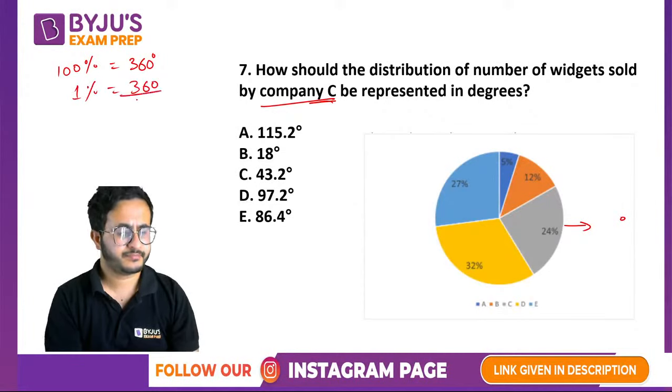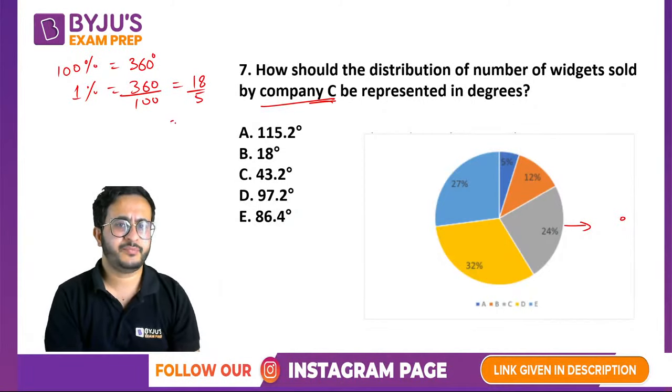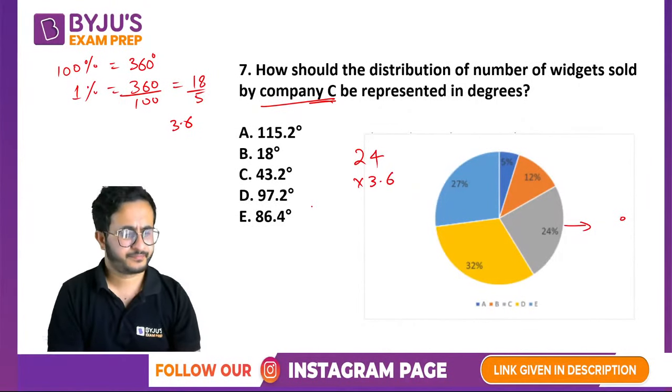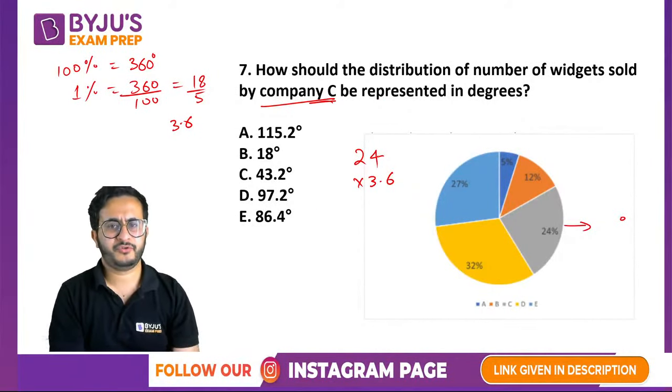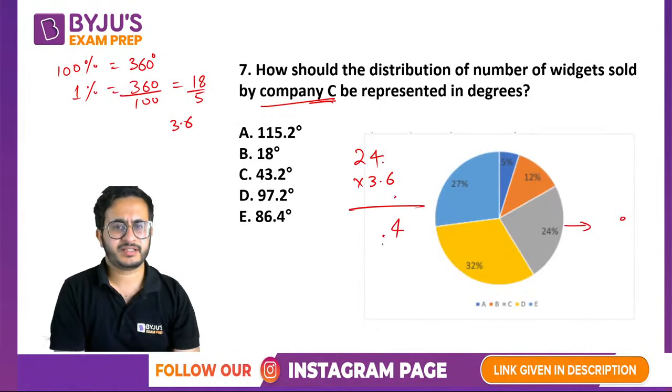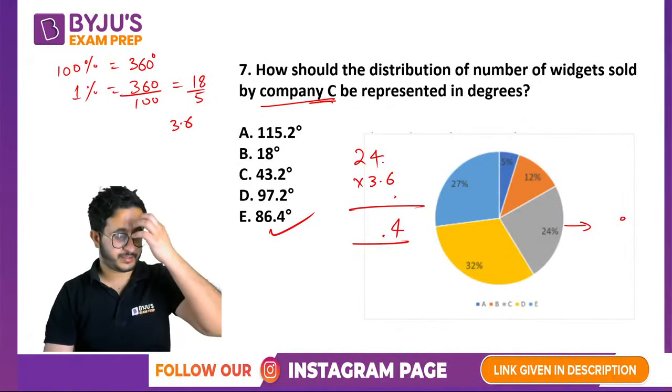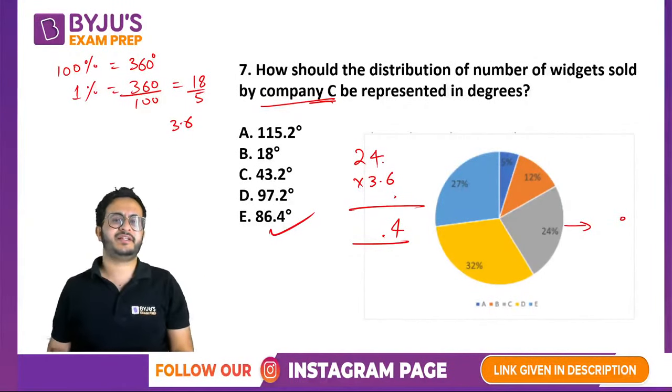360 by 100, that is 18 by 5, right? Or you can say 3.6 times. Okay? So 24 into 3.6 करेंगे, isn't it? Now see, you do not have to multiply 24 by 36. 4 into 6 is what? 24. ठीक है, last digit should come as something 0.4. एक ही option दिया 86.4, that becomes your answer. Okay, so all these things, last digit etc. help you. तो यहाँ पे calculate ही नहीं करना. If they had given more options with last digit as 0.4, then you would have to multiply this.